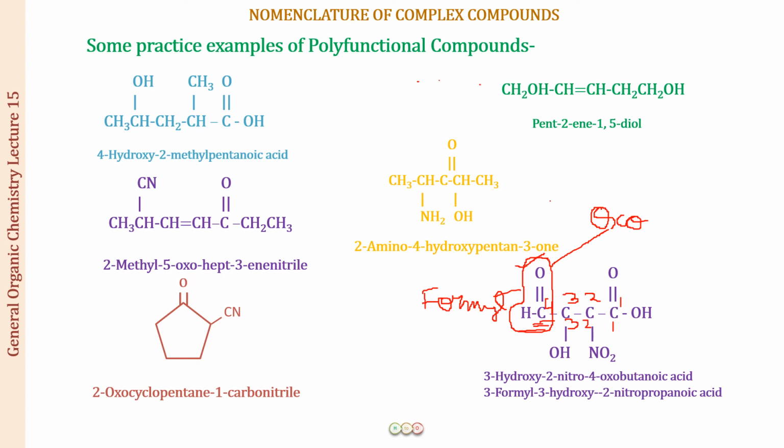So here now we will be having a formyl group, an OH group, that is the hydroxy group, and a nitro group. So when you arrange it alphabetically, it will be 3 formyl, 3 hydroxy, 2 nitro propanoic acid. Okay, so I hope you will remember this. This is a very, very important rule.